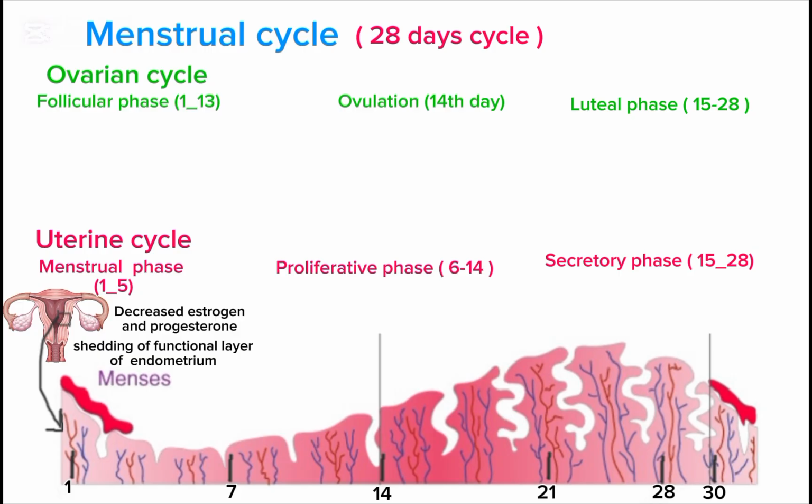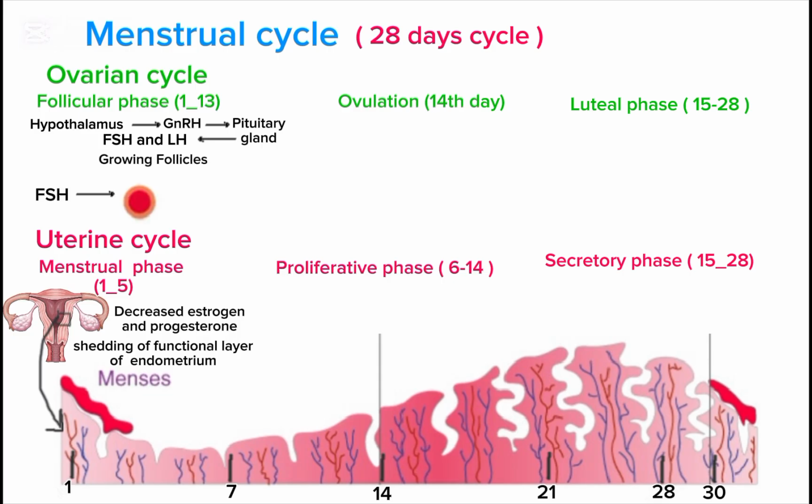After the menstruation begins, the follicular phase of the ovarian cycle starts at the same time and it usually occurs from day 1 to day 13. During the follicular phase, the hypothalamus releases gonadotropin releasing hormone, which stimulates the anterior pituitary gland to release follicle stimulating hormone and luteinizing hormone. Follicle stimulating hormone, also known as FSH, stimulates the production and maturation of ovarian follicles.